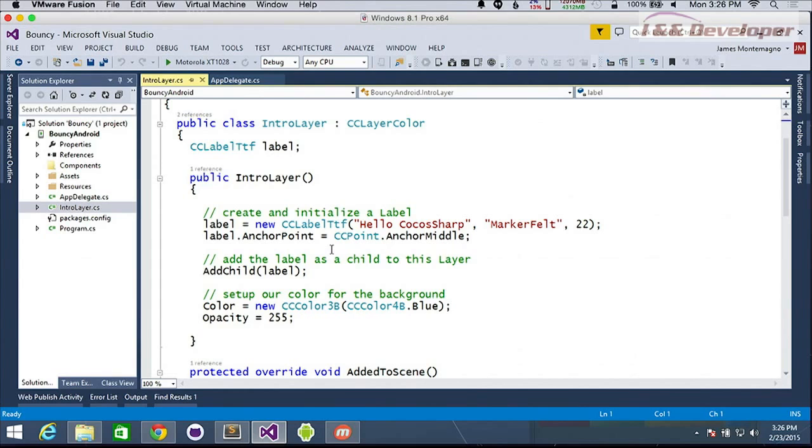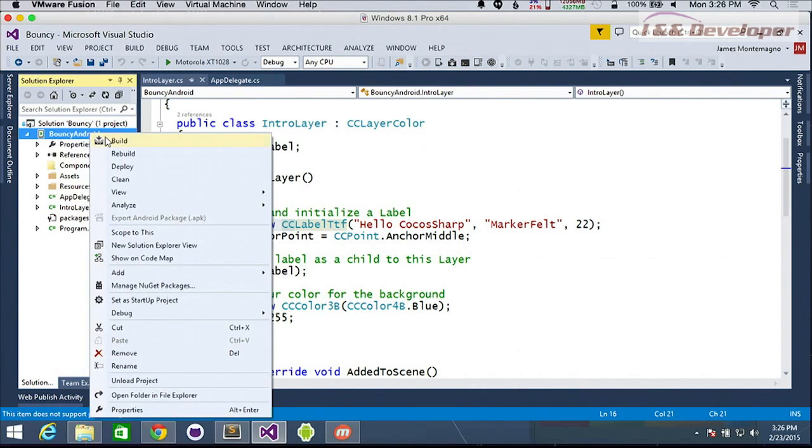So this is where all of our sprites are going to live. We're going to start building out our nodes. So by default here, we have a layer of a color, and down here it's actually color blue, which is the background color, and it adds a label. So this is a CC label. Everything is prefaced with CC, which is Cocos. So if you're actually reading the CocosSharp or Cocos 2D documentation, it follows those idioms. So it's not quite 100% C# idiom, but we didn't want to lose the Cocos part of that because of naming conflicts. So let's take a look here, and we can actually go ahead and run this game.